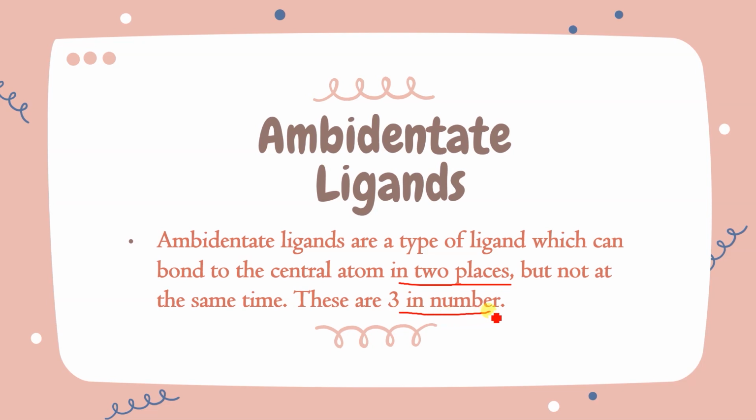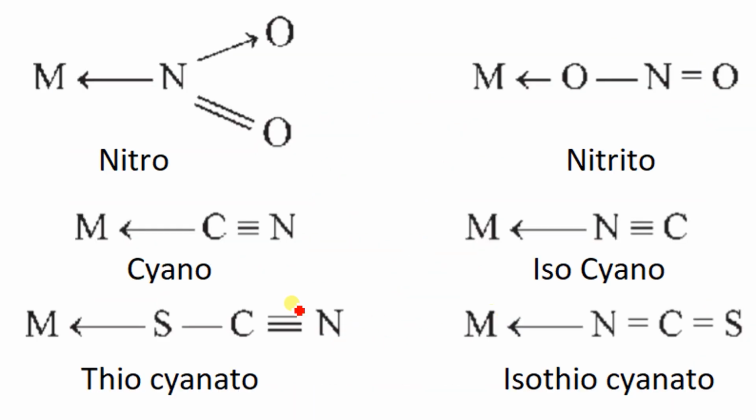ये तीन ही होते हैं, आपको याद रखना है, and that is nitro, NO2 minus. It can also be written as ONO. If it is written NO2, it will be nitro. That means if the metal is bonded with the nitrogen, it will be nitro, and if the metal is bonded with the oxygen, then it is nitrito, ONO.